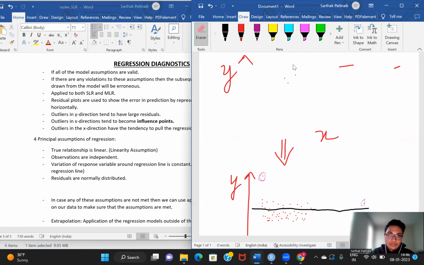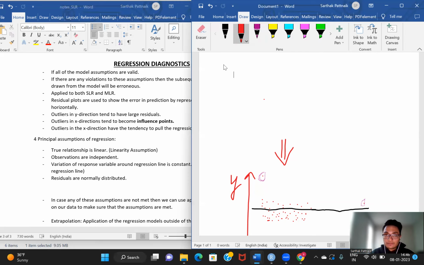My first assumption is the assumption of linearity. The assumption of linearity states that the association between my dependent and my independent variables must be linear. That is the first assumption. Now, there are a couple of scenarios where you'll see violation of this particular linearity assumption. Specifically, we can check this assumption using a residual plot.